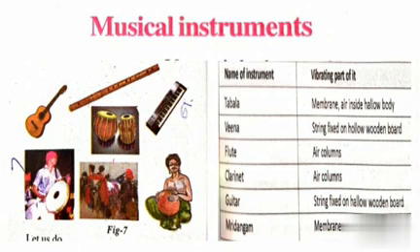Why is there a difference between the sounds produced by various instruments? The sound produced by the various instruments is different because the mode of vibration is different. That's why there is a difference between the sounds produced by various instruments.